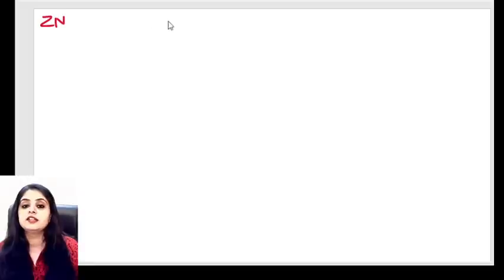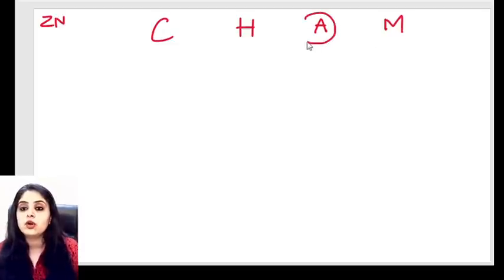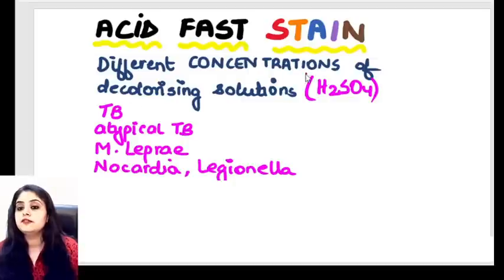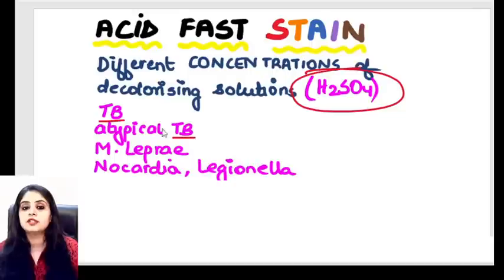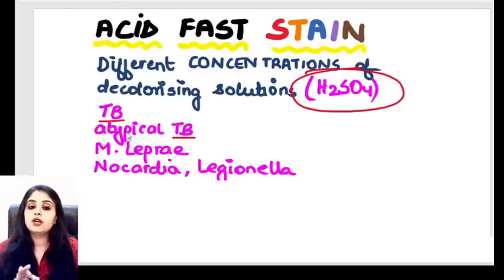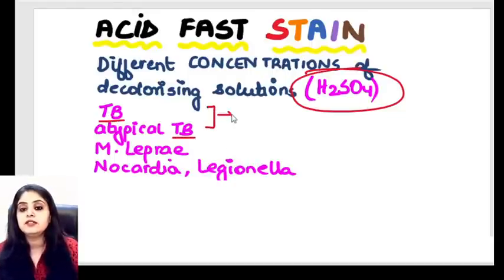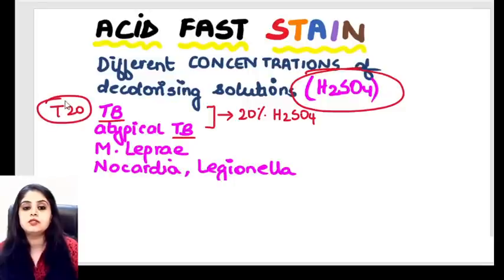The ZN stain says carbon fusion, then heat, then acid, then methylene blue. Now they ask you what concentrations of acid are you using. So please remember, what are the different concentrations of acid that we are using? Anything where the word TB comes, TB like tuberculosis or any atypical mycobacteria, we are talking about 20% H2SO4, T20. That is how we learn it. So anything to do with TB, we say T20.